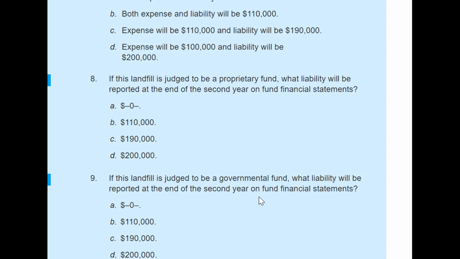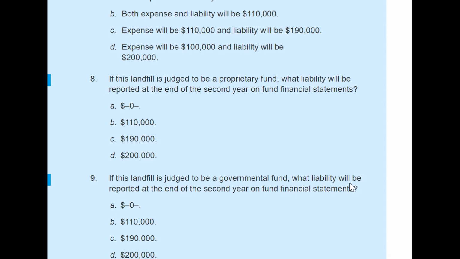Now, if the landfill is judged to be a governmental fund, what liability will be reported at the end of the second year? Governmental fund means it's public service. They're providing the service to the public, not charging any fees, and usually they will show it in their general fund categories.